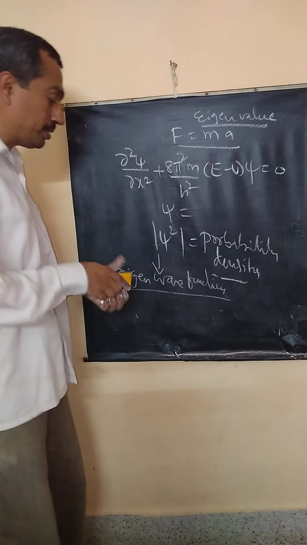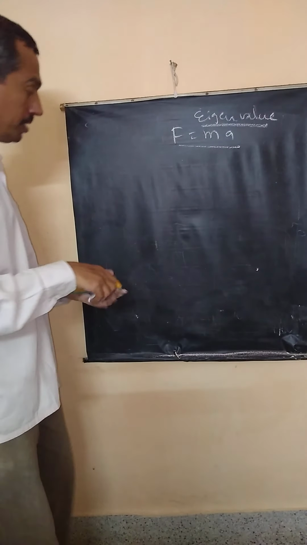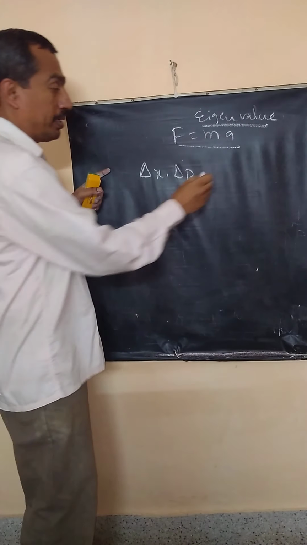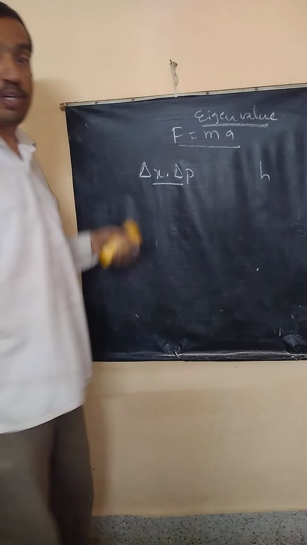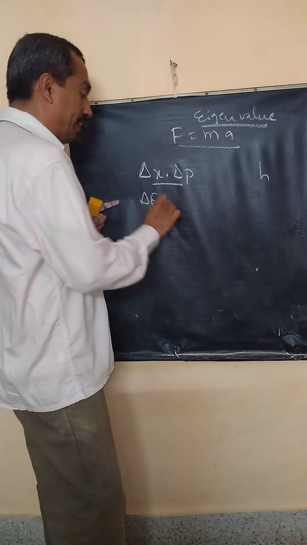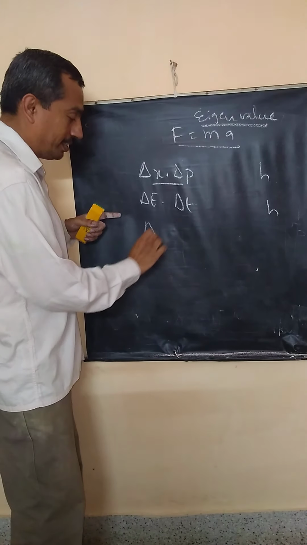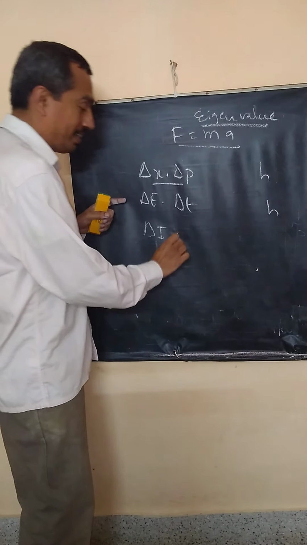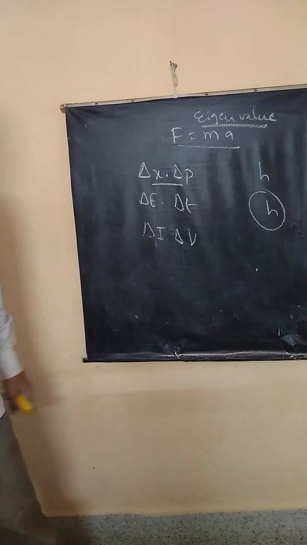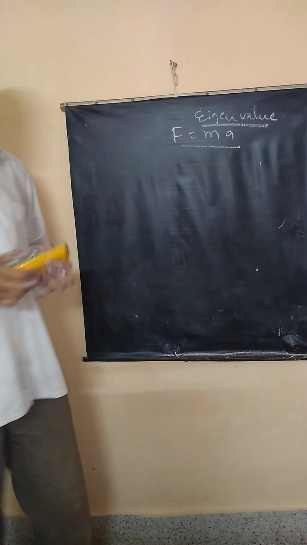If you have two parameters, see this, delta x into delta p, the dimension of these two parameters is equal to the dimension of h. Correct? The dimension of delta E into delta t gives the dimension of h. But see this, uncertainty in measurement of I into uncertainty in measurement of voltage will not have this value. Correct? So now we know all these things.